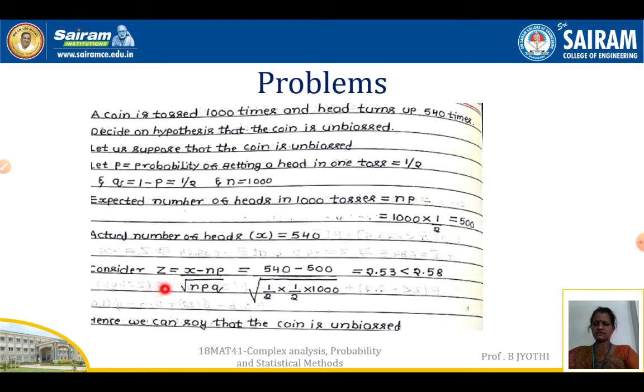So consider Z is (X minus NP) by root of NPQ. So when we take this, it is 540 minus 500 by root of 1000 into half into half, which gives us 2.53, and it is lesser than 2.58.